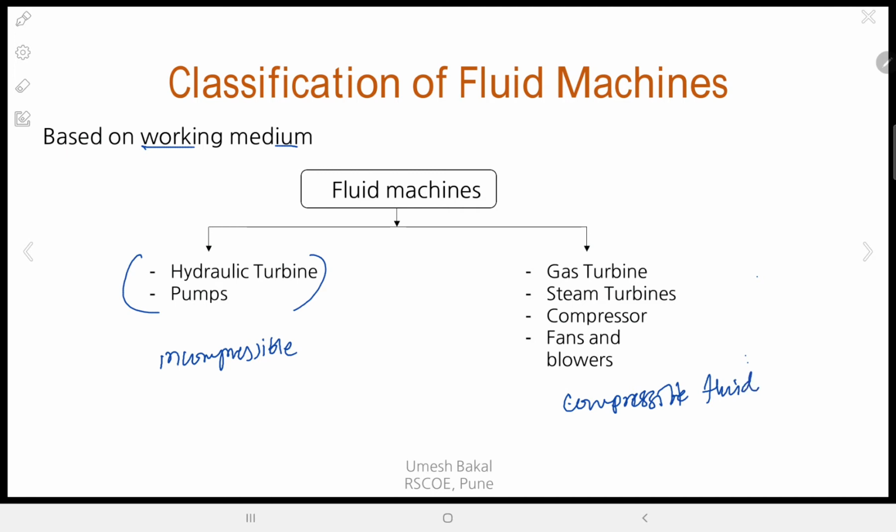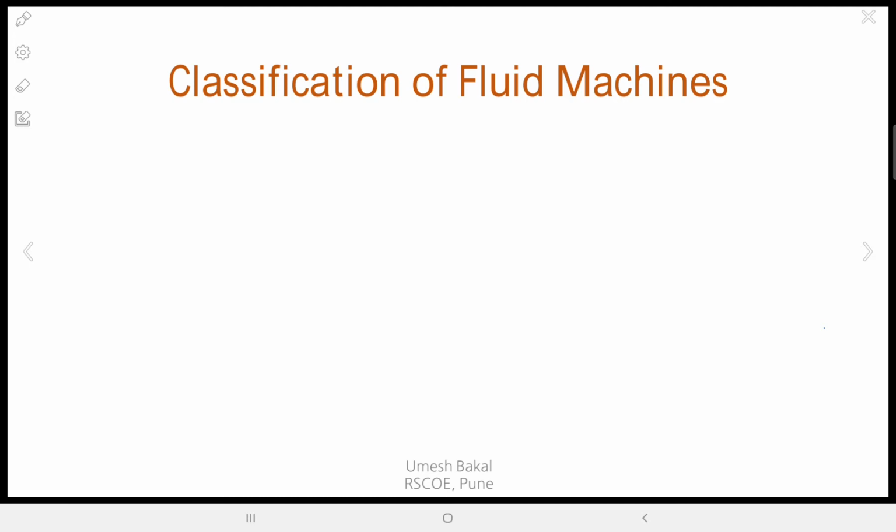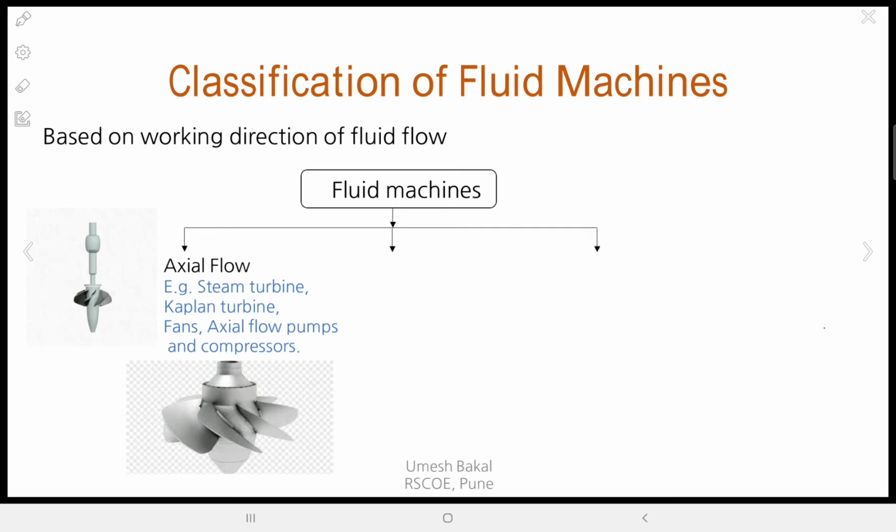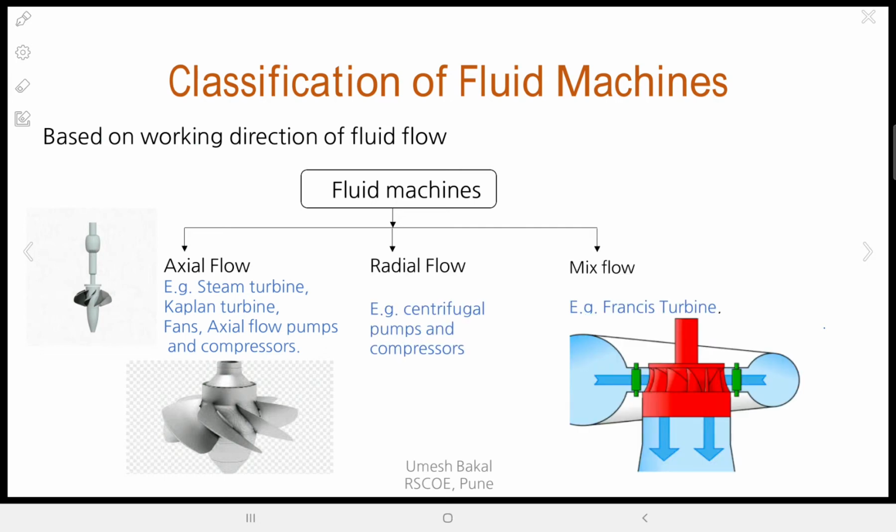So this is it. Now next is classification of fluid machines based upon the direction of flow: axial flow, radial flow and mixed flow. Examples of these are already given. In an axial flow compressor, what happens? The flow occurs along the axis of the shaft, correct? Over here, this is an example of a Kaplan type turbine, and flow is occurring along the axis of the shaft. This is the axis of the shaft, correct?